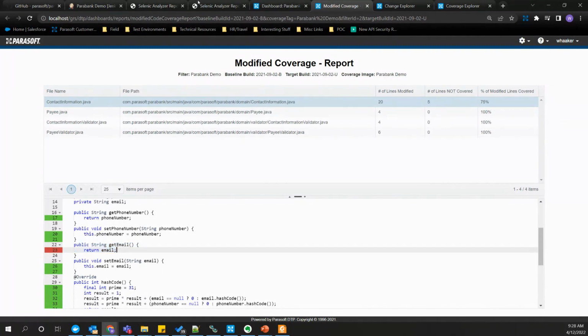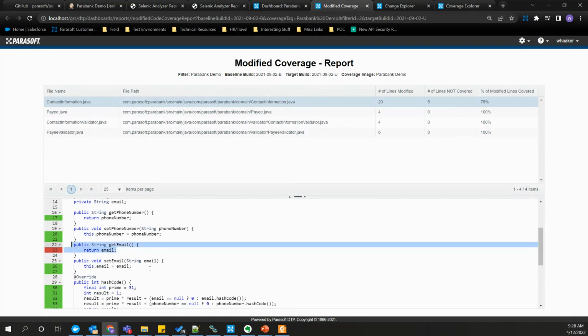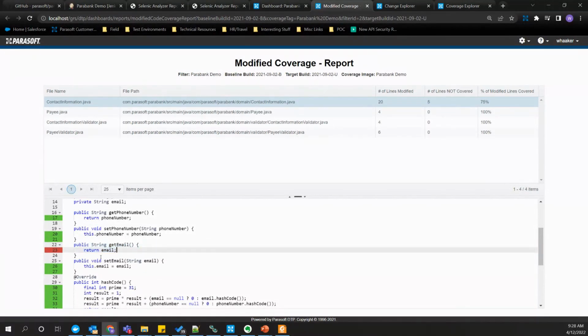And so I know that the bill pay test that I used that covers pay.java and contact information, the team added a new field, an email field, to the form when you're submitting a bill pay. So here I can see evidence that my Selenium test is not filling in this optional field on the form, and we're not getting code coverage here. So here's some evidence that I need to improve my functional test for email.